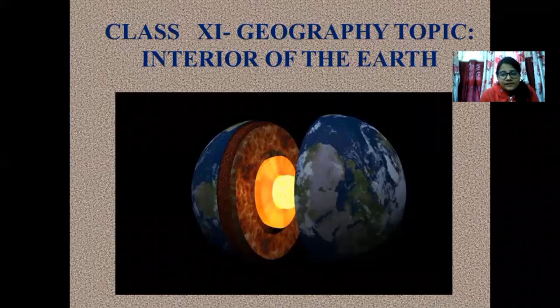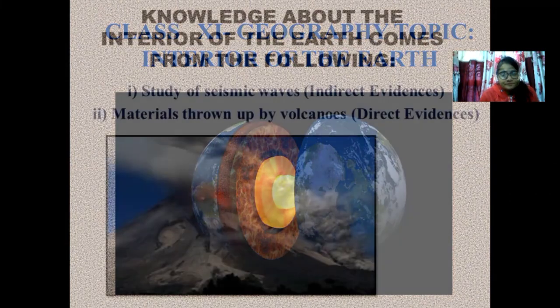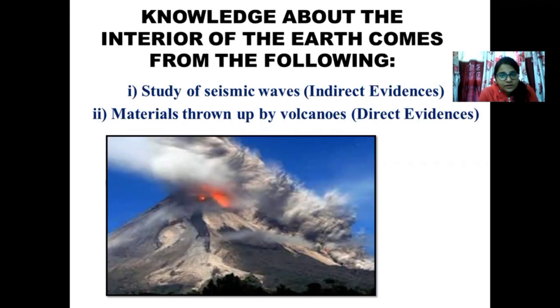Okay. The diagram itself is pretty explanatory. When I talk about the interior of the earth, that means we are going to explore the inner layers of the earth's surface. It's no longer limited to the outer surface of the earth. But how is it possible to gauge the interior of the earth when there is tremendously high temperature and tremendously high pressure? Imagine me standing in the interior of the earth and watching whatever is happening inside so that I can teach you in the class. But will I be alive? No, I won't be alive.